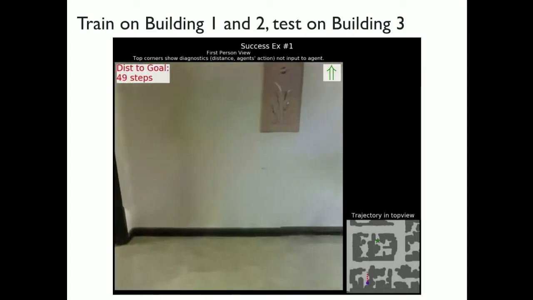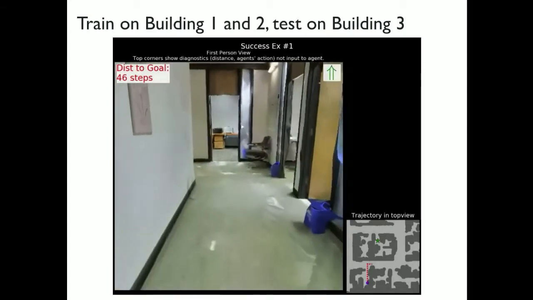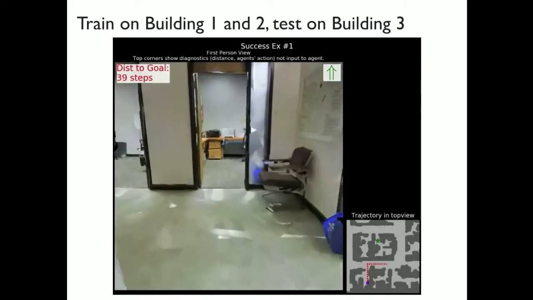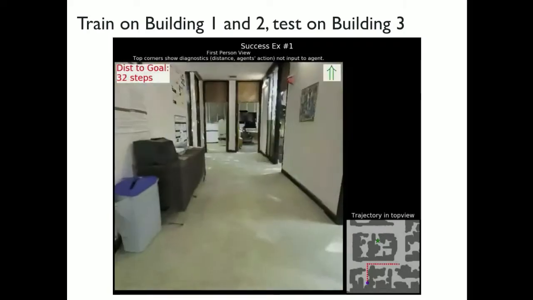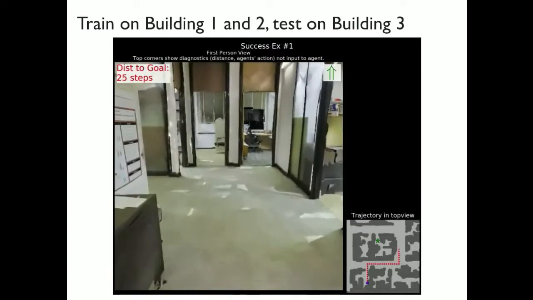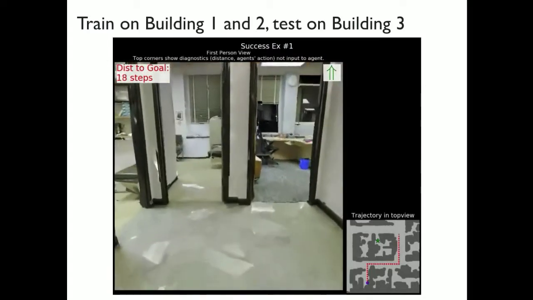So it conveniently walks out of this room into these hallway-like things, turns around in this hallway, goes around the corner, continues to walk, and then finally is able to get to the goal location.